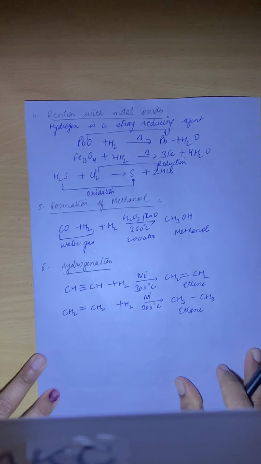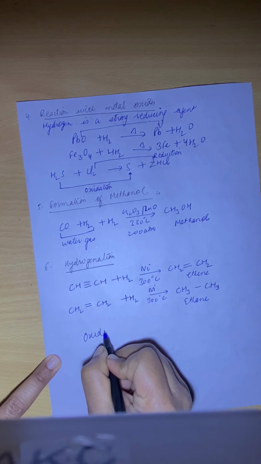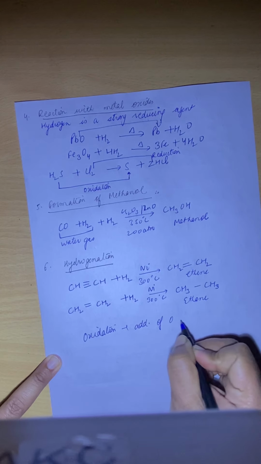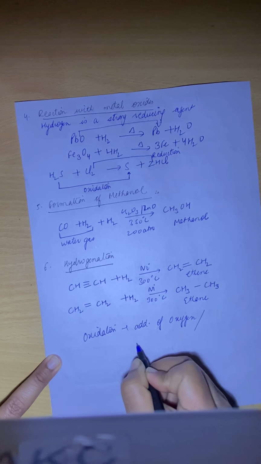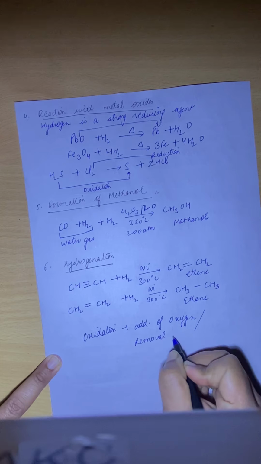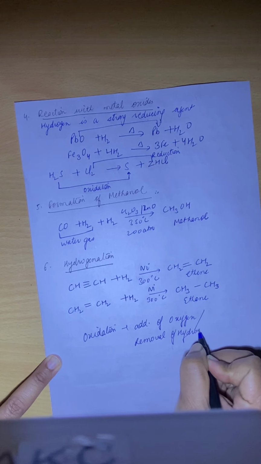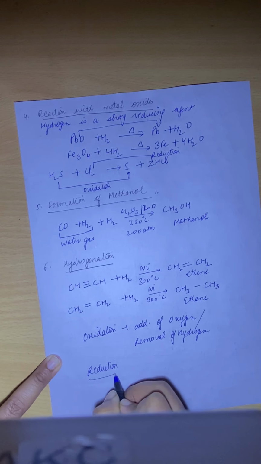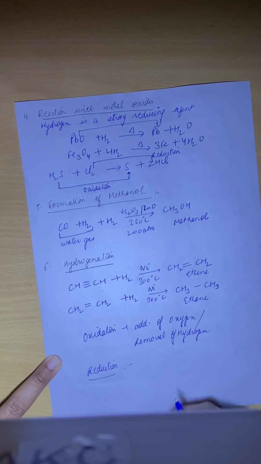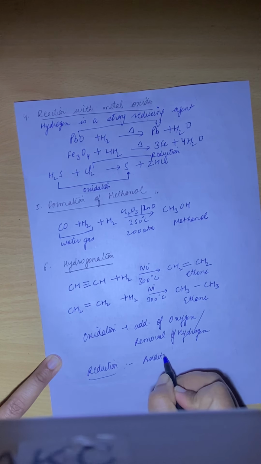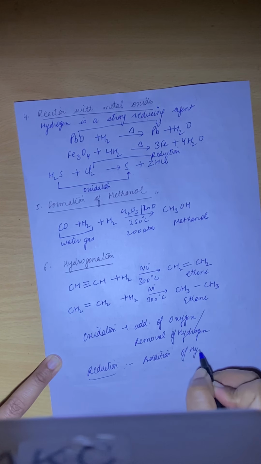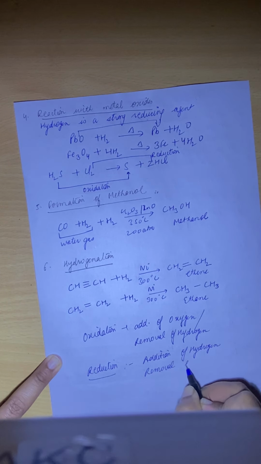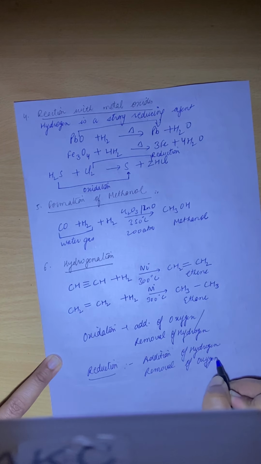Now I'll explain one more time. What is oxidation? Oxidation is the addition of oxygen or removal of hydrogen. Next, the opposite of oxidation is reduction: addition of hydrogen and removal of oxygen.